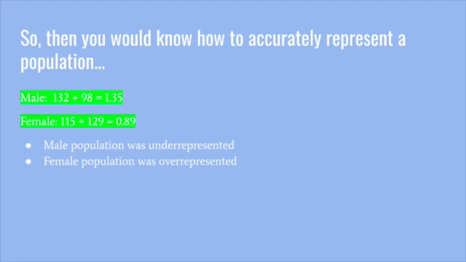Because the male weight is over 1, that means that the population needs to be weighted for more than 100% because it was underrepresented. The female weight is under 1 because it was overrepresented and needs to be weighted for less than 100%. If you didn't use weighting, the male population would have less say than it should, and the female population would have more of a say than it should.